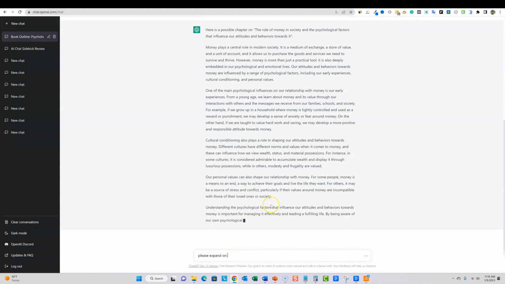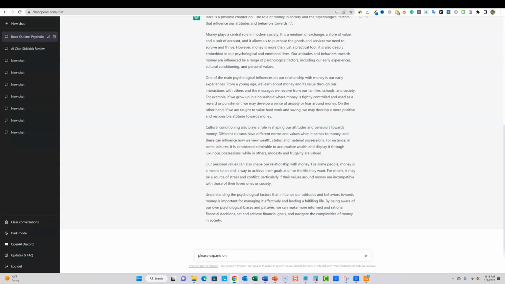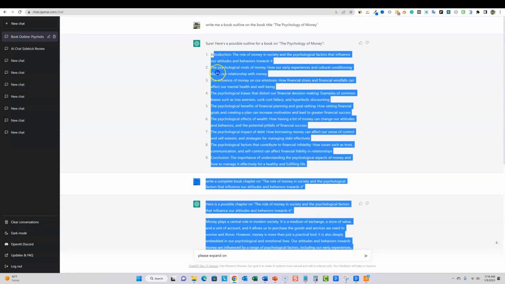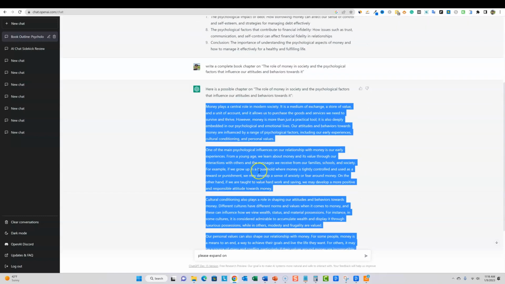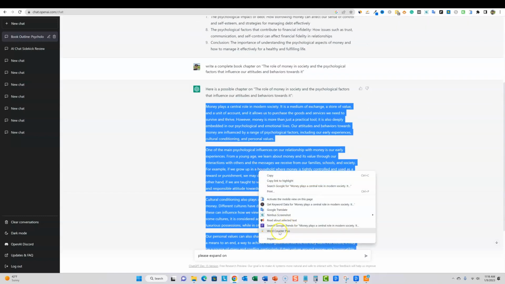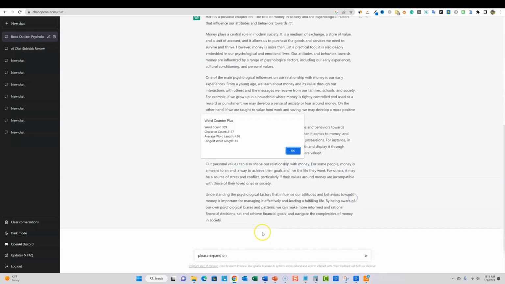So now what we can say, please expand on... actually, it's continuing. Okay, so it was just thinking, it's like it has a brain of its own. It was thinking and it wasn't done. So when that black mark goes away, that means it is done with its thought. We can highlight this, and I recommend installing a third-party Chrome extension right here. I use Word Counter Plus, and this was 359 words. We're going to need more than that.